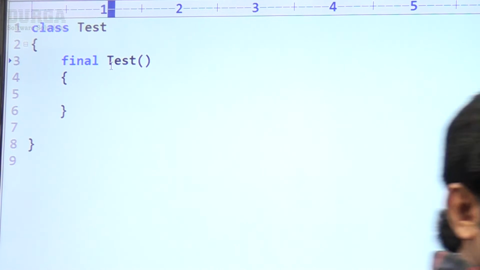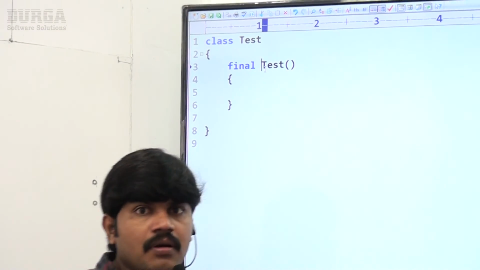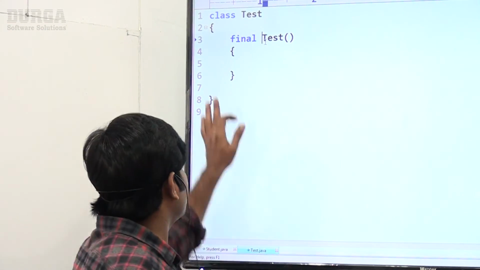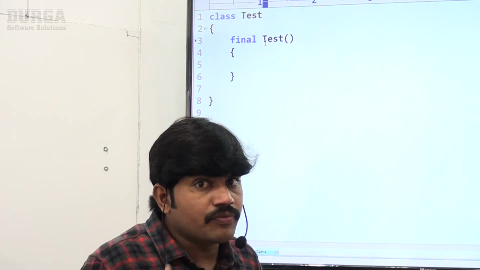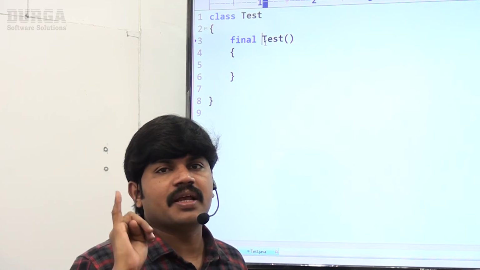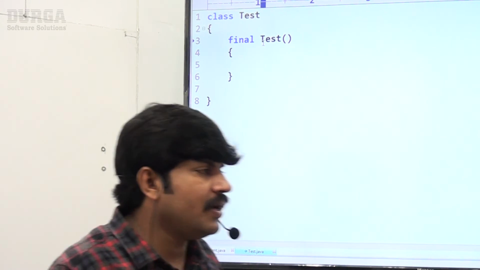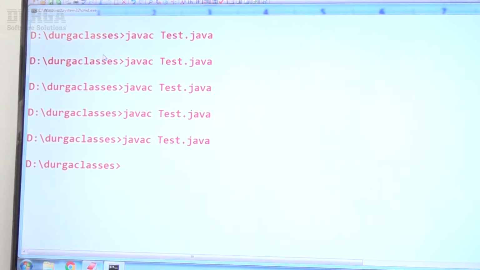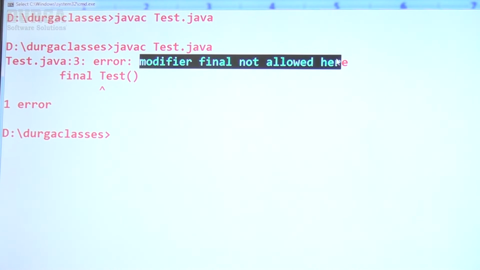Now I'm taking final. Can you please tell, is it possible to declare a constructor with final? Respond. Is it possible to declare a constructor with final? No such possibility. So we are allowed to use public, protected, default, and private. By mistake, if we use final, static or synchronized, we immediately get an error. Observe that compile time error. Immediately: modifier final not allowed here.